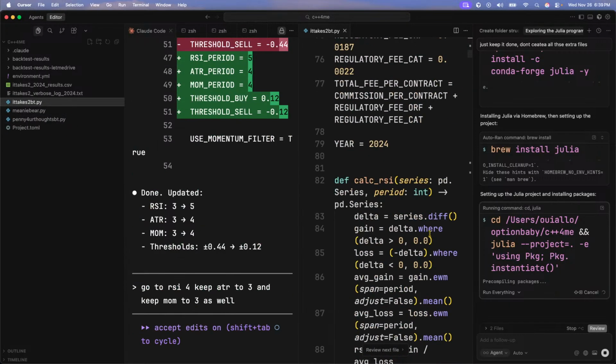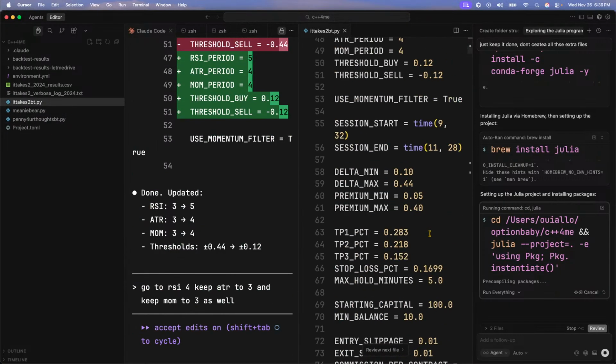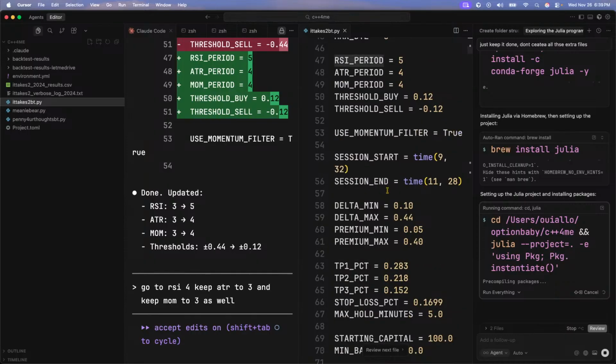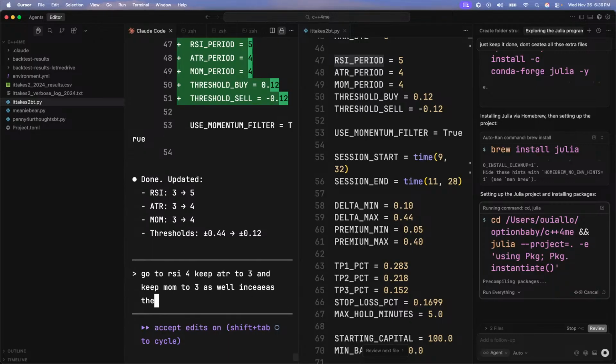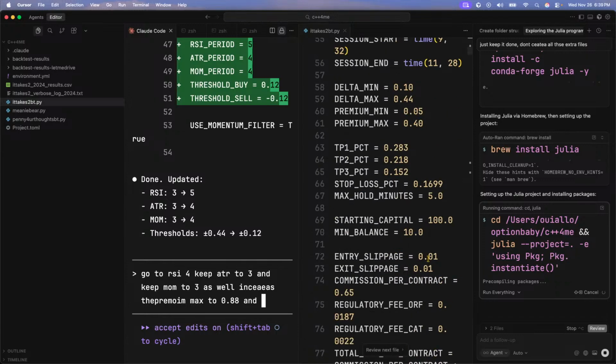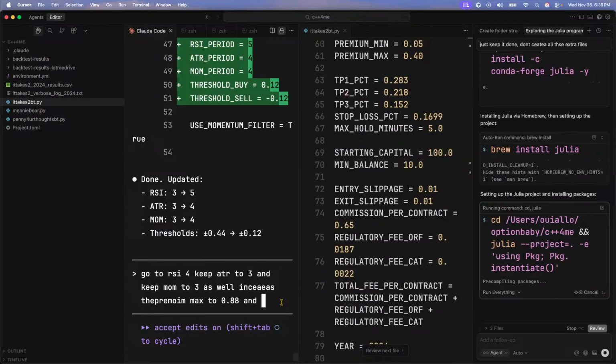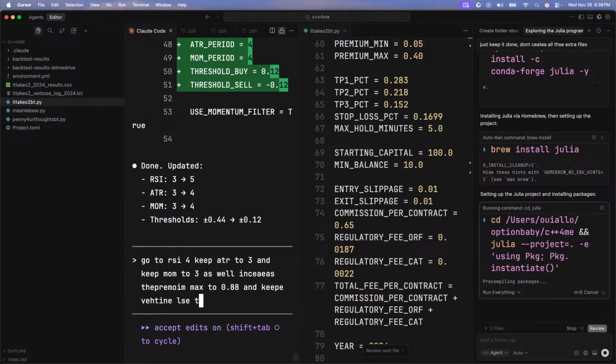What else? Oh, that's what I want to do. Increase the premium max to 0.88 and, okay, what else? Keep everything else the same.